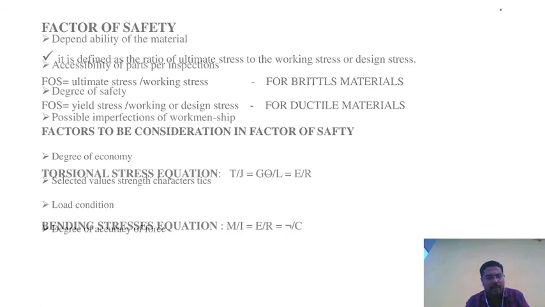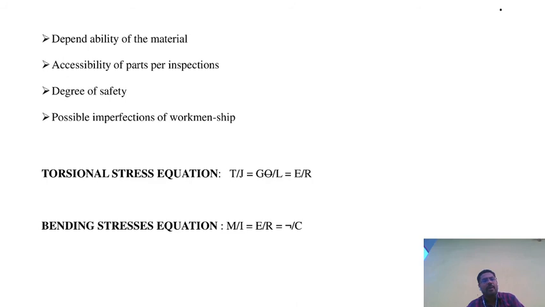Next we go for dependability of the metal. Dependability of the metals means the metal property is also very important for the factor of safety. Capability, ductility, toughness, and hardness are very important mechanical properties. So this is also very important for the dependability of the materials.